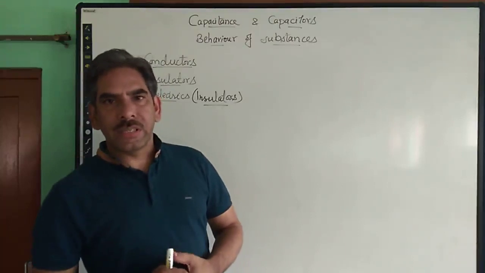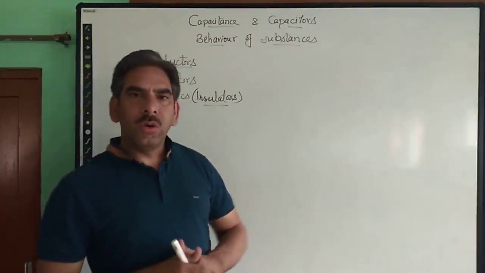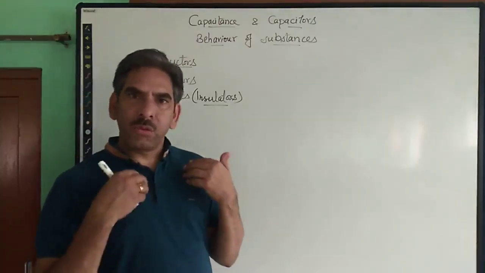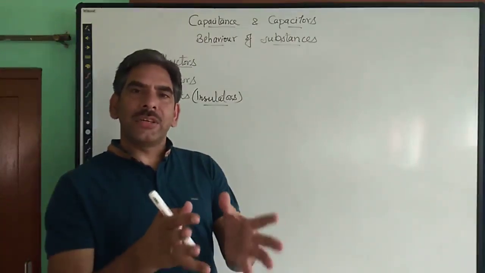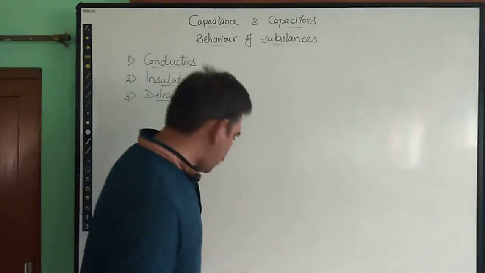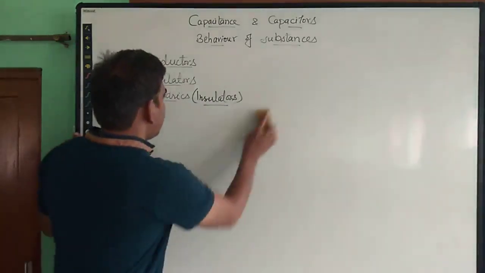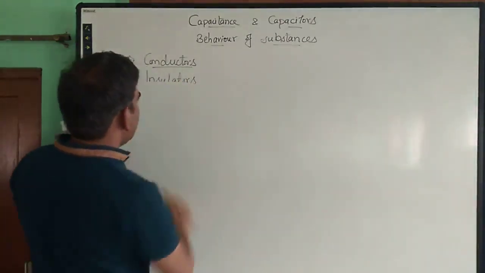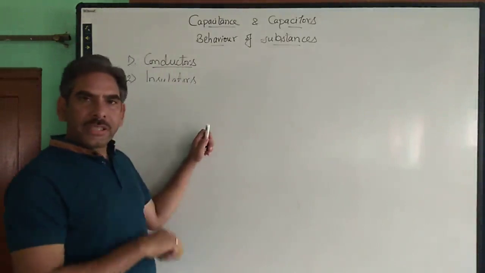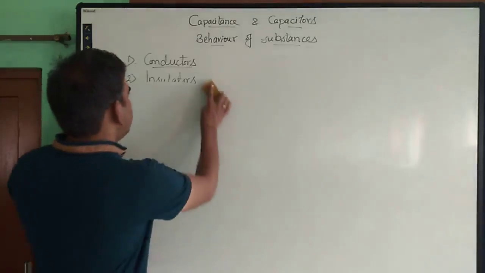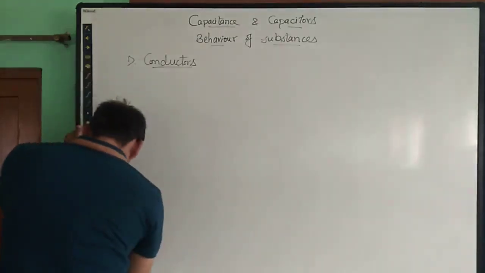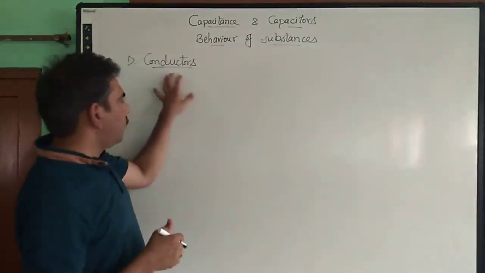Now for the very first step, I will discuss how a conductor behaves, or what happens to a conductor whenever it is subjected to an external electric field, right? I am taking the behavior of conductors first, and then I will take the behavior of dielectrics when they are also subjected to an electric field. So first let us take the case of conductors. In this video I will take only this case.